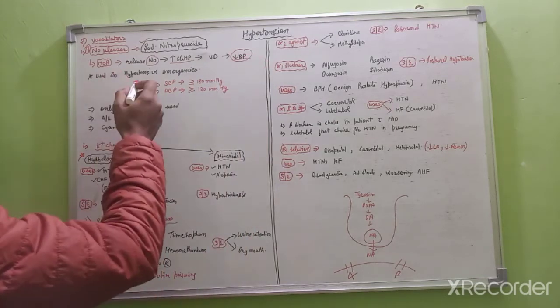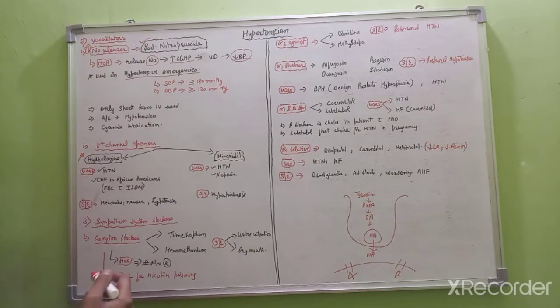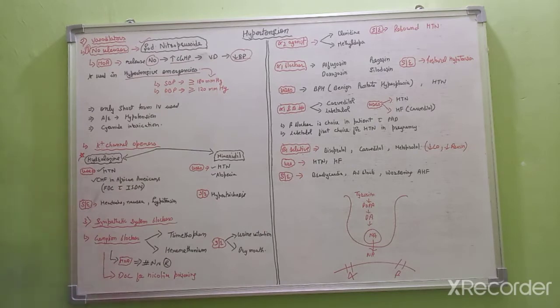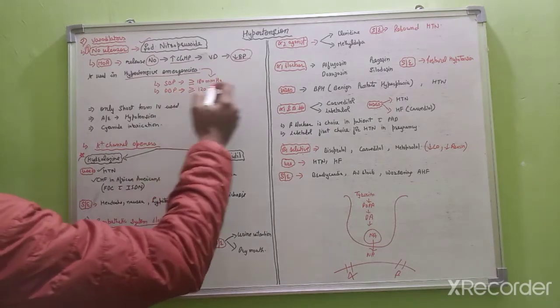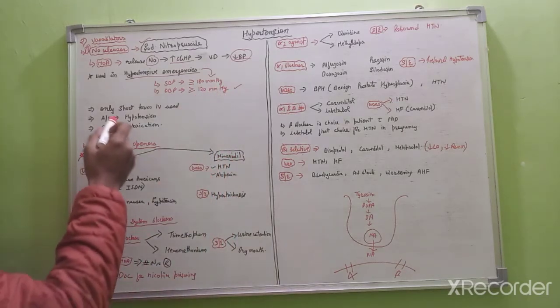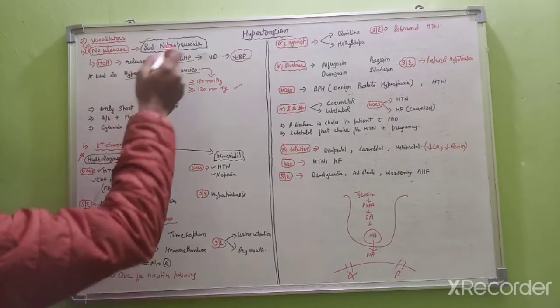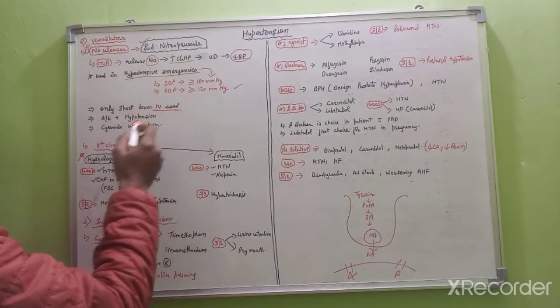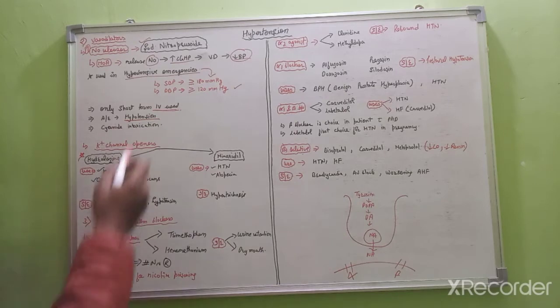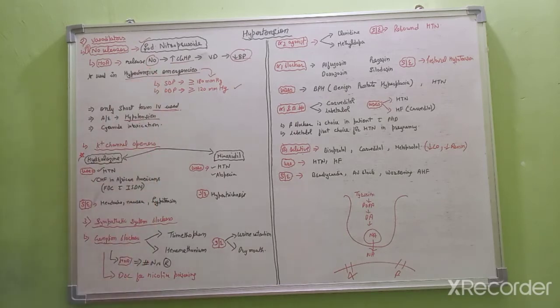This drug is mainly used for hypertensive emergency. Hypertensive emergency means the systolic blood pressure is more than or equal to 180 mm Hg, and the diastolic blood pressure is more than or equal to 120 mm Hg. It is only a short term use drug, given by IV route. The side effects are hypotension and cyanide intoxication. So this is about the NO releaser, sodium nitroprusside, which causes vasodilation by the release of NO.